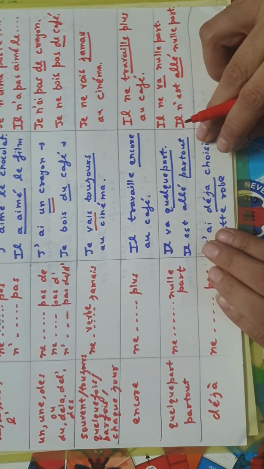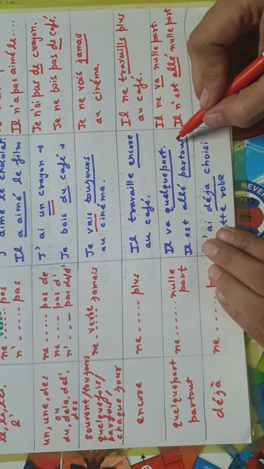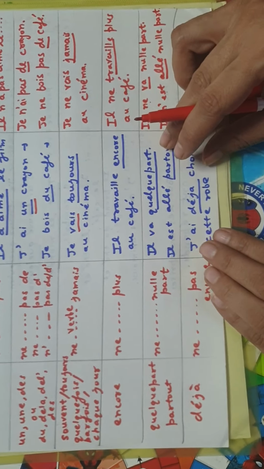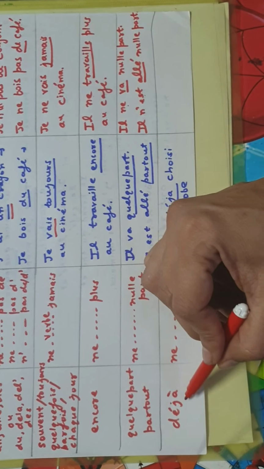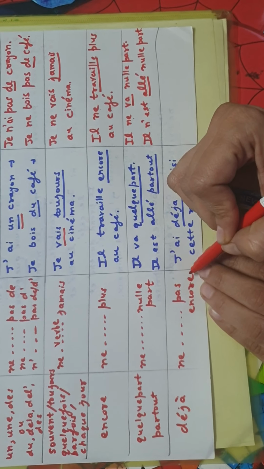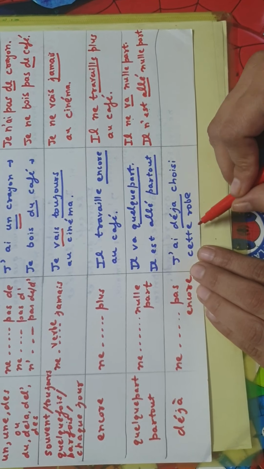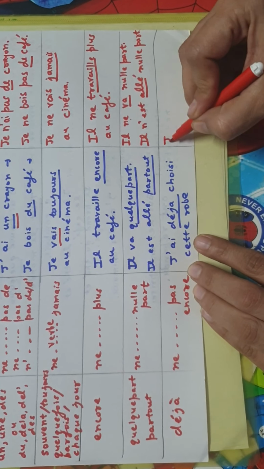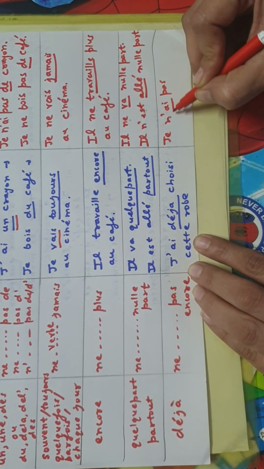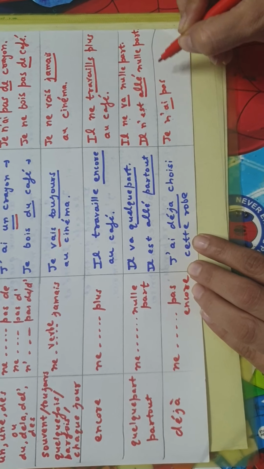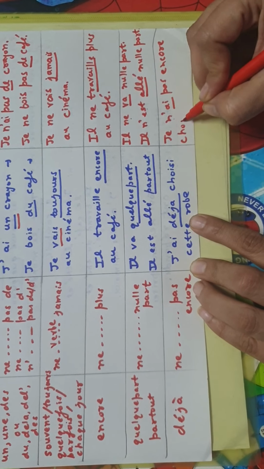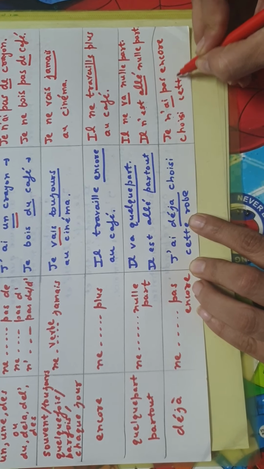Okay, now the next one. So there are two exceptions. One is this which we have just seen, and another one is the personne that we are going to do later. Now the next one, let's see. If in a sentence déjà has been used, its negative is ne pas encore. For example, J'ai déjà choisi cette robe. Its negative will be Je n'ai pas encore choisi cette robe. Before the verb I've put ne, and after it I've put pas encore.